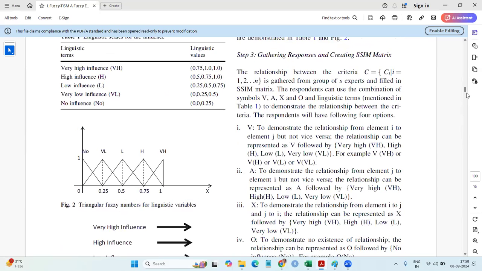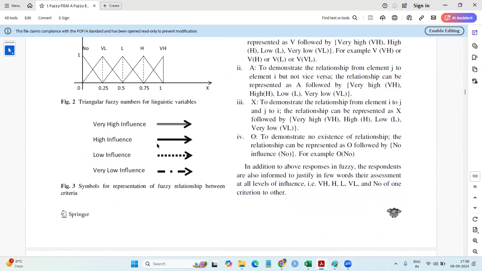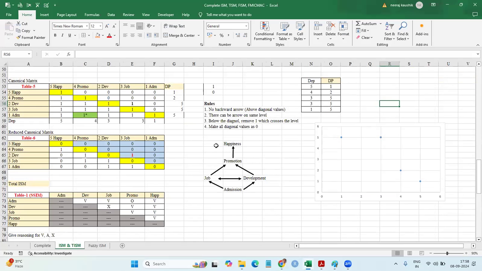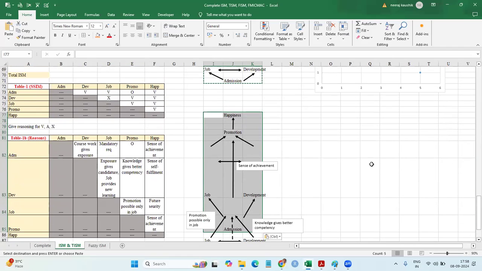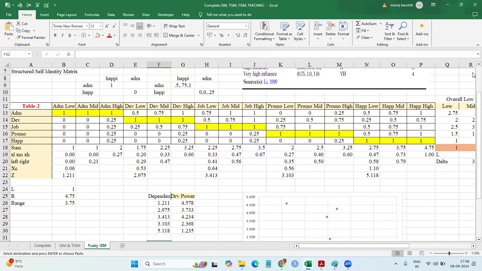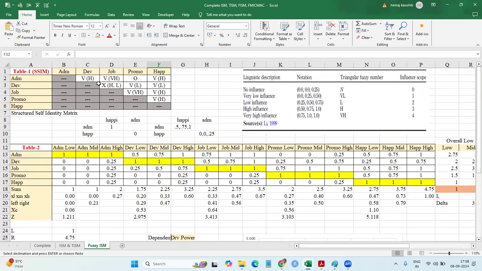They say you can even take the diagram like this. Very high, high, low, very low. Remember, very high 2 lines, high 1 line. So how can we change ISM in this diagram? If I make it as a diagram of a fuzzy one, how can I make it? Check out what the people have said. From admission to development, it's high, and job, it's very high.